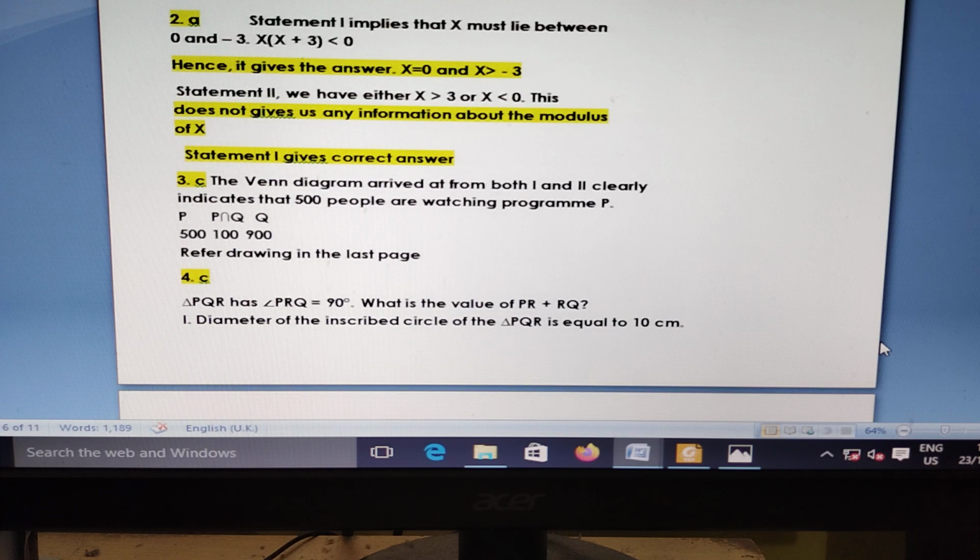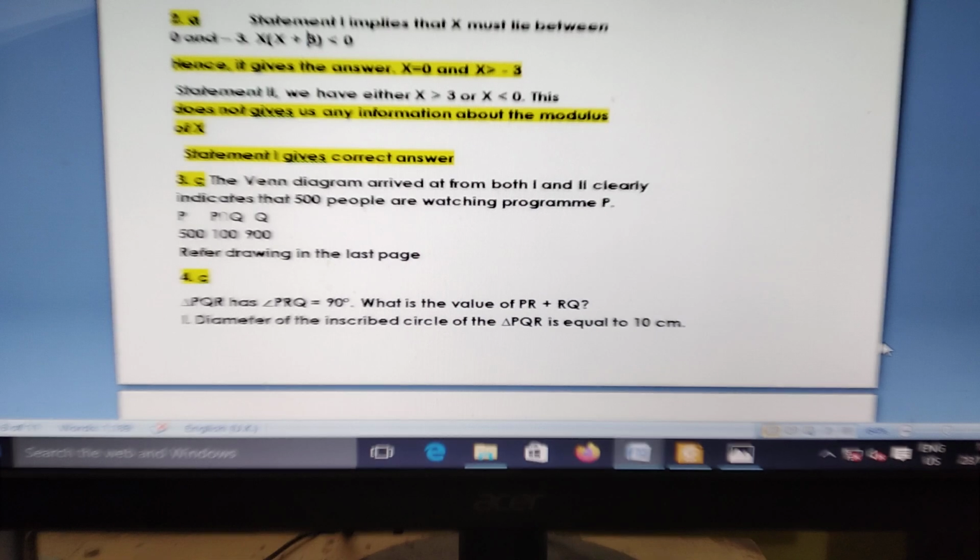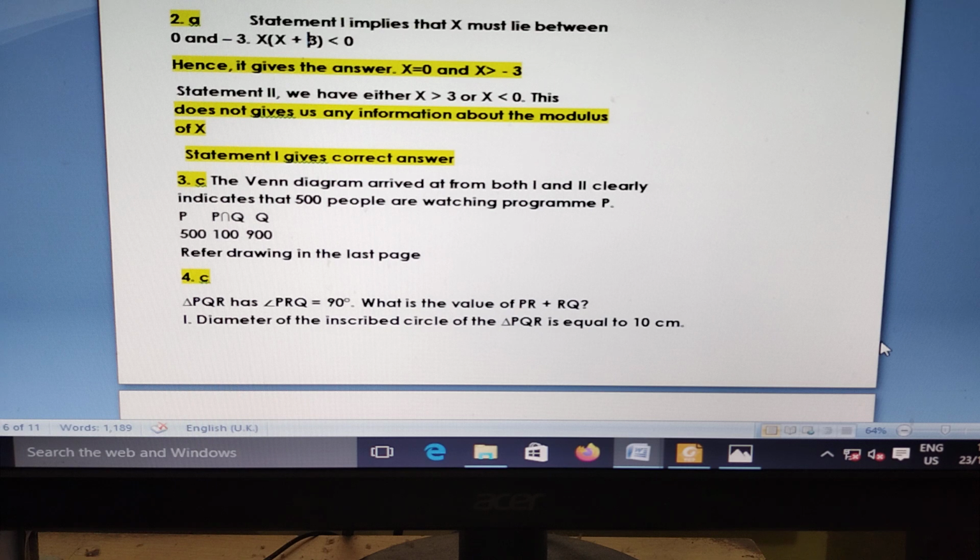Question 2. Statement 1 implies x must lie between 0 and 3, so modulus of x is x plus 3, because x is equal to 0, x minus 3. But statement 2, x minus 3 greater than 0, does not give any information about the modulus of x. So we can answer the question only with the help of statement 1. So the option is A.